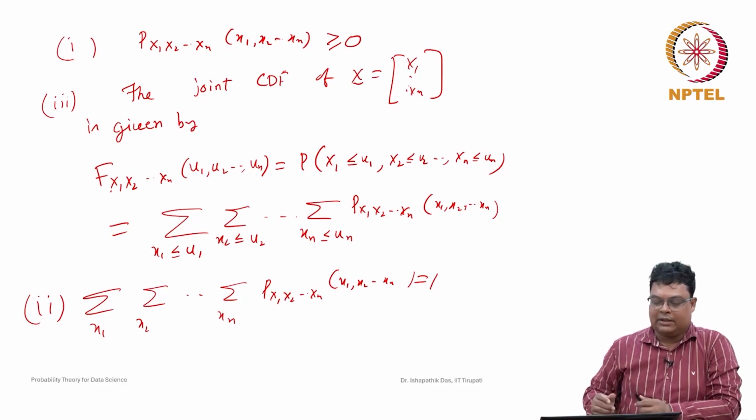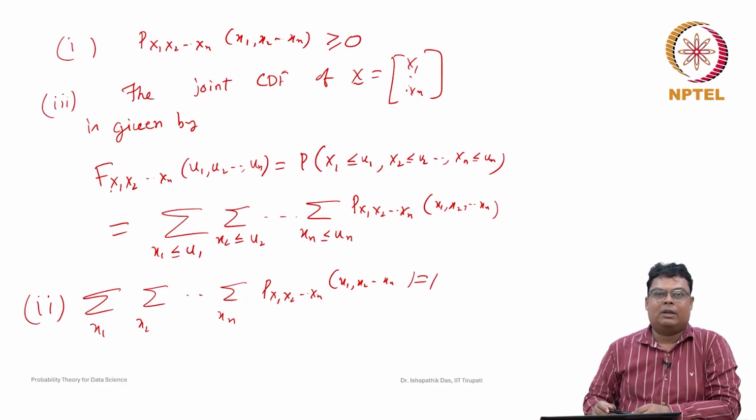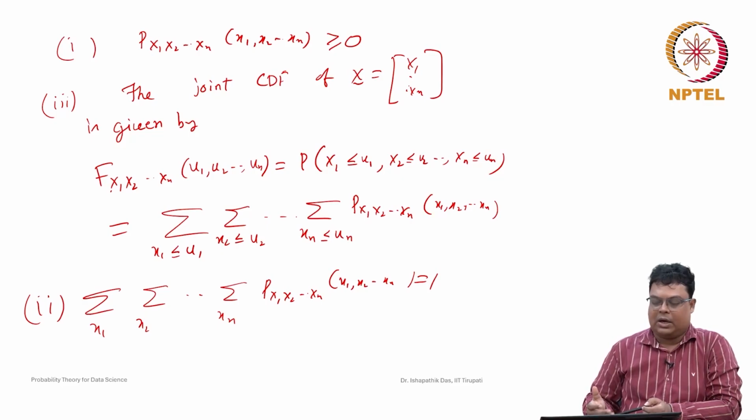Next we will discuss the joint probability density function, whenever the random variables x1, x2, ..., xn are continuous random variables. In this case we need to discuss joint probability density functions, and some of their properties, and how we can find the marginals. For now we will complete here how we can find independence with respect to discrete random variables.